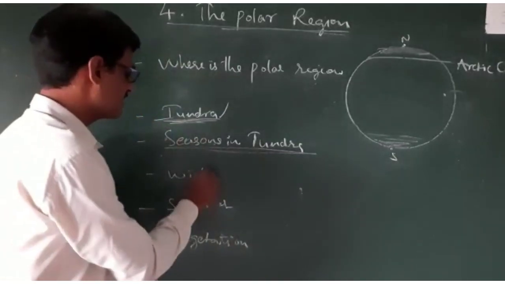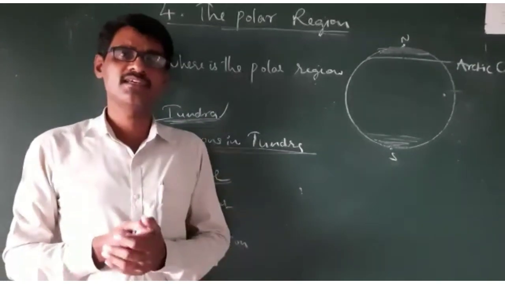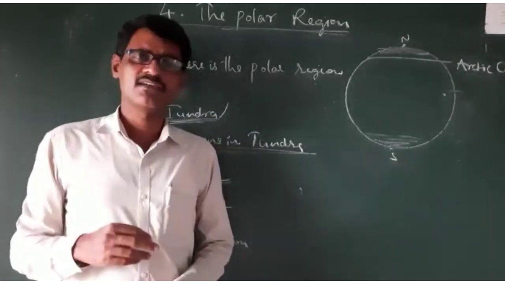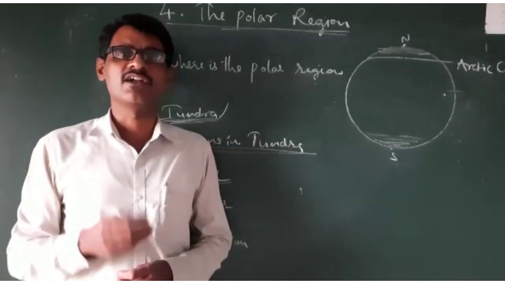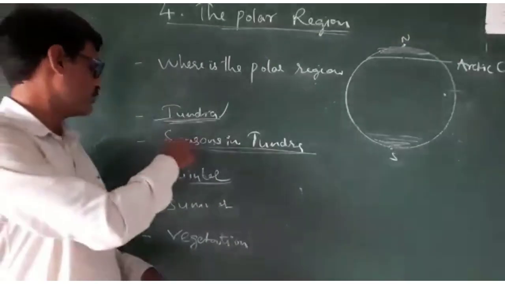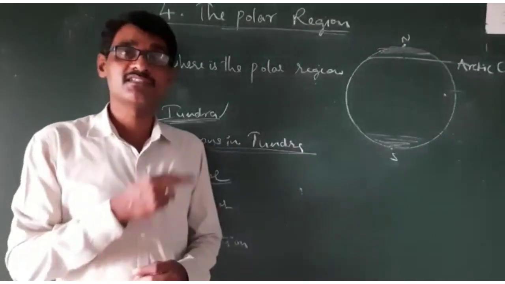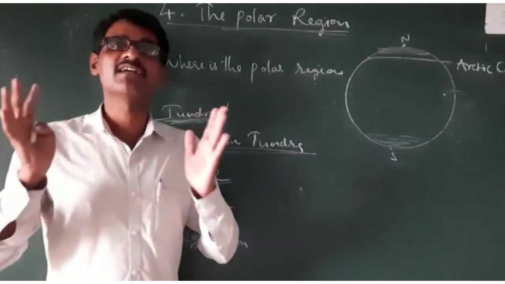Generally in our India we have the winter and summer seasons, and also the monsoon season. But here there are only two seasons, winter and summer. And this winter season is not like our winter season.